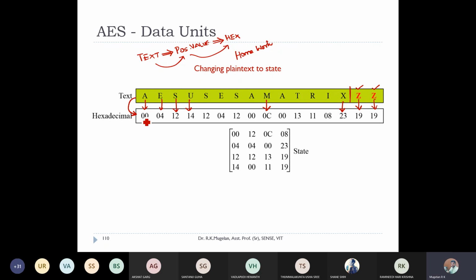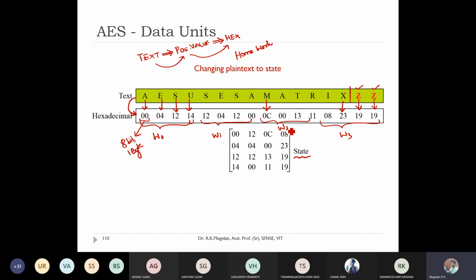Right. So once they have converted like this, they take the first 4 hexadecimal values as your W0, because each value is made of 8 bits, or each value is nothing but 1 byte. So 4 bytes make one word. This is W0, W1, W2, and your W3. All 4 words are taken and written column-wise. This is how they convert the incoming text message into a state value.